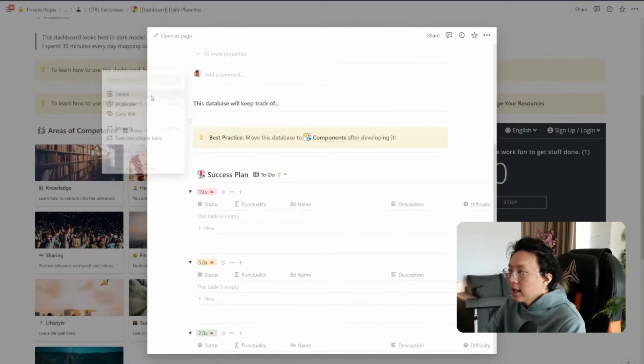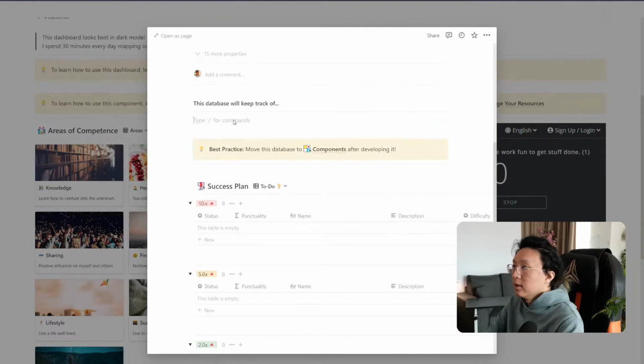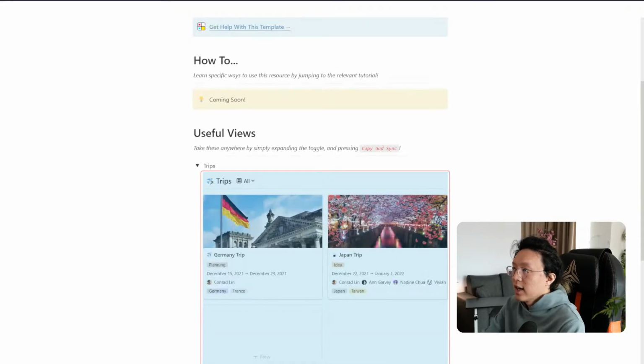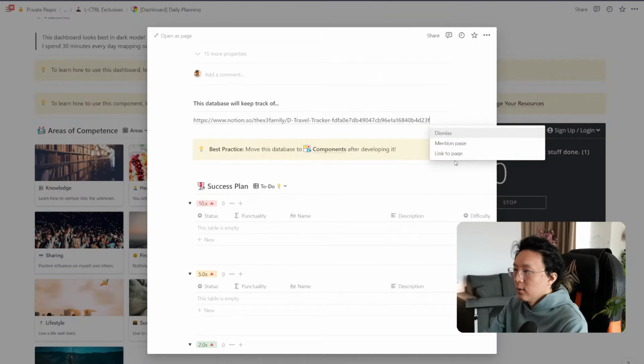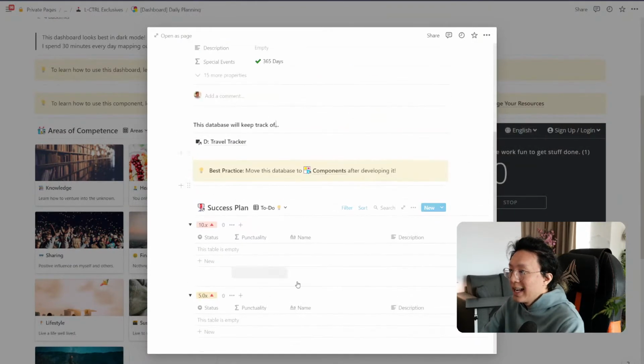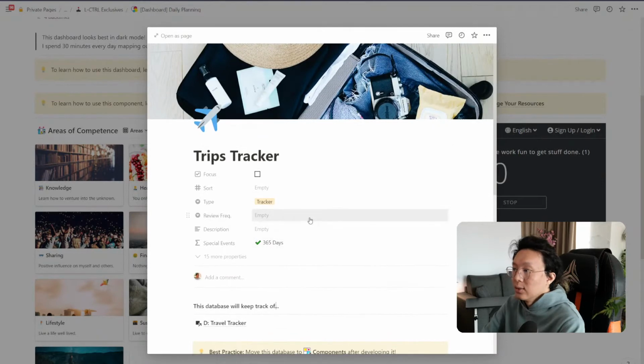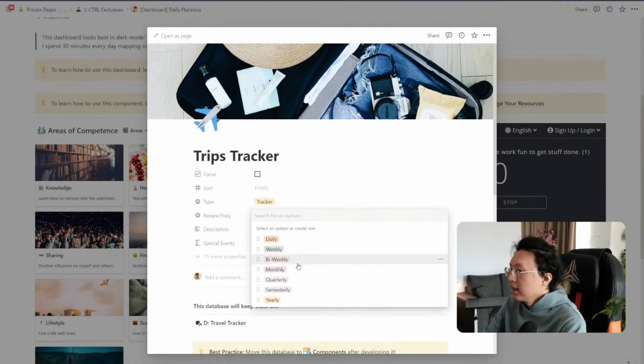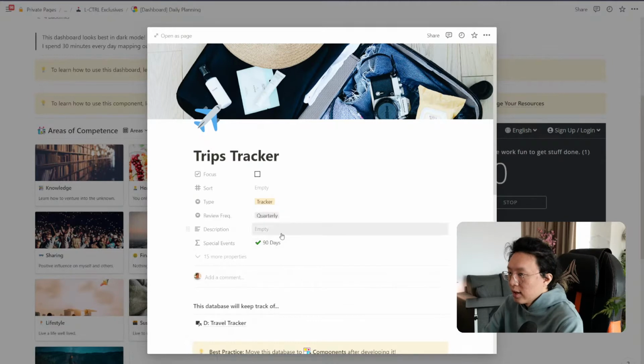Then this database will keep track of it, and we can reference the travel tracker here. We can easily find it in one place. So I'm going to link to page, travel tracker, and we can add more to-do items if we need to do anything about this on a monthly, bi-weekly, quarterly basis, or so on.